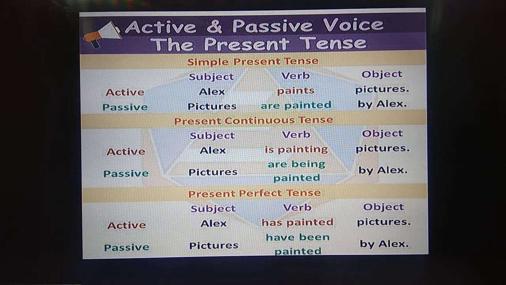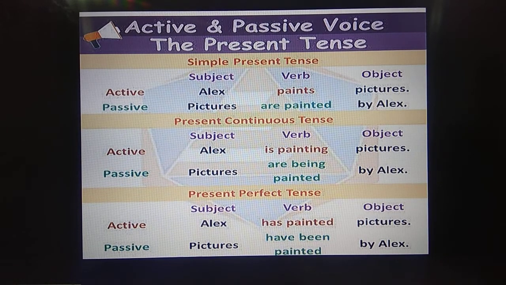Next one, present continuous tense. For present continuous tense, here Alex is painting pictures. So verb is painting. So verb be, I have told you already. To be means am, is, are, was, were. So any one of these should be used. So here it is Alex, so you have to use is or are, so be plus ing. Okay, so the ing is only the continuous form. So is painting pictures. So how will you change it when you convert it into passive voice?